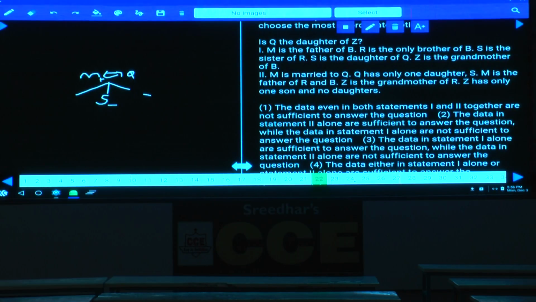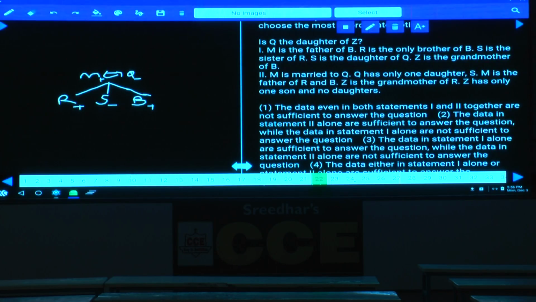Now R and B, M is the father of these two persons. And S is the only daughter, hence R and B must be the sons. Q has only one daughter, S, and M is the father of R and B. As M is a male, this Q is a female.